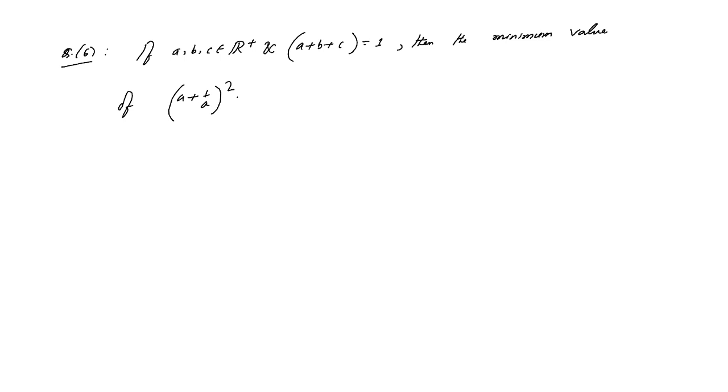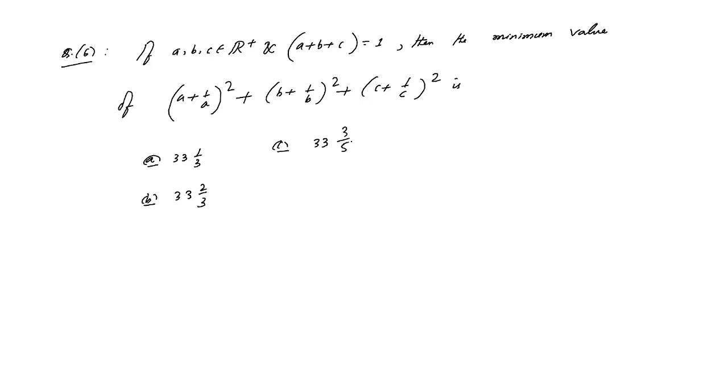If a, b, c all are positive real numbers and a plus b plus c equals 1, then the minimum value of (a plus 1/a) whole square plus (b plus 1/b) whole square plus (c plus 1/c) whole square is: option A 33 1/3, option B 33 2/3, option C 33 3/5, and option D 33 4/5.